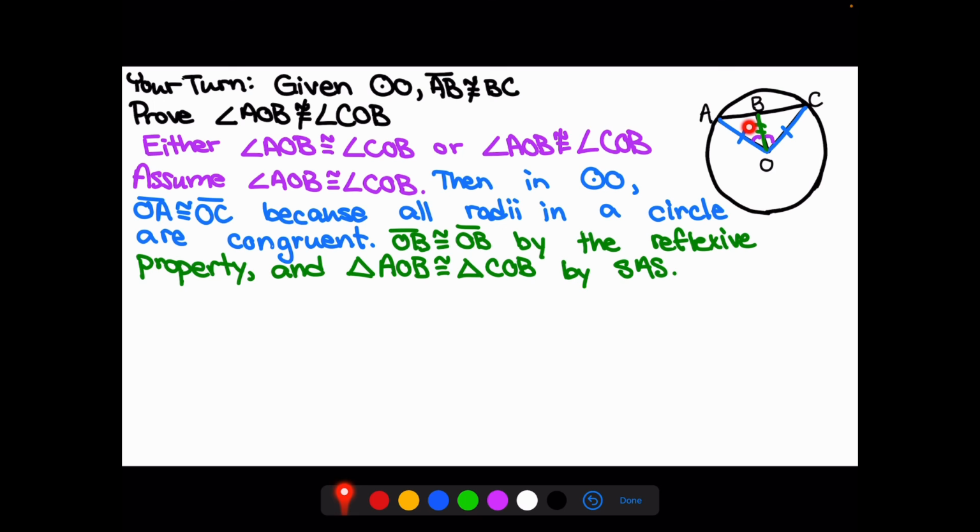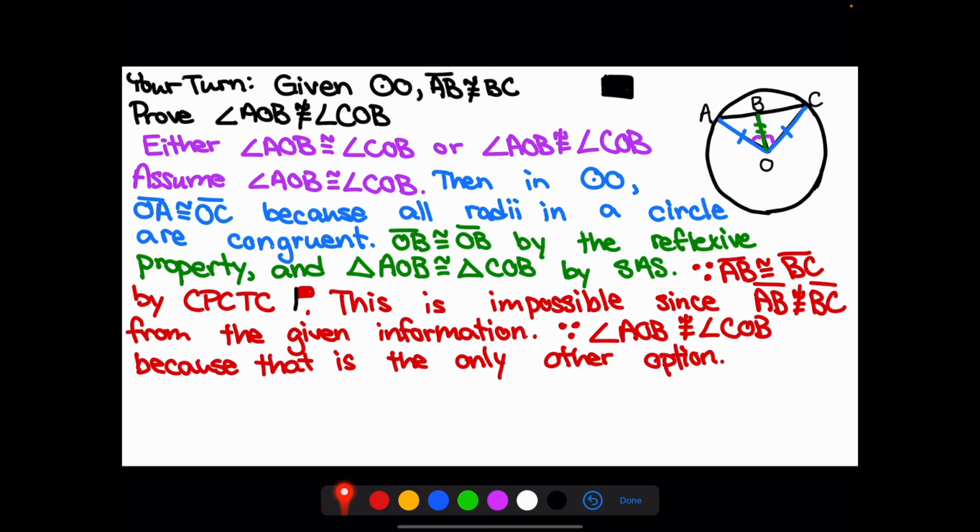Well, if these two triangles are congruent by side, angle, side, then I should be able to say that segment AB is congruent to segment BC by CPCTC. However, this is a contradiction because AB cannot be congruent to BC. So therefore, our assumption must be false.